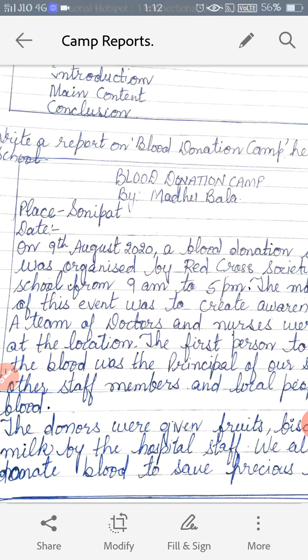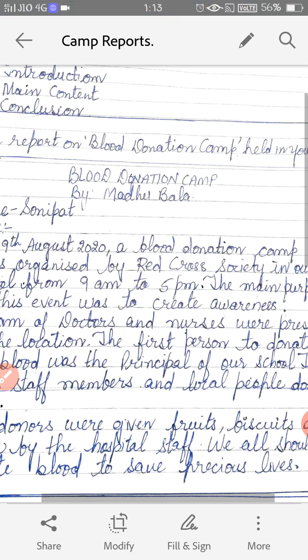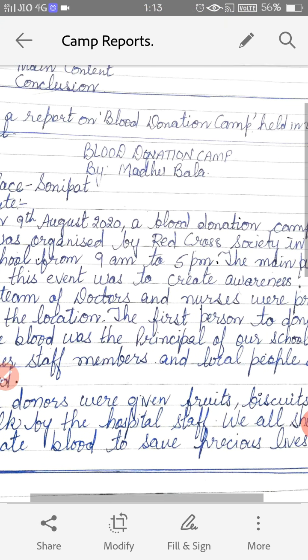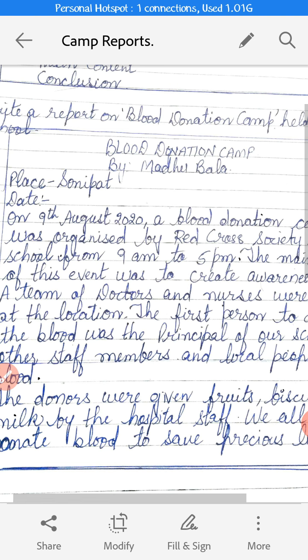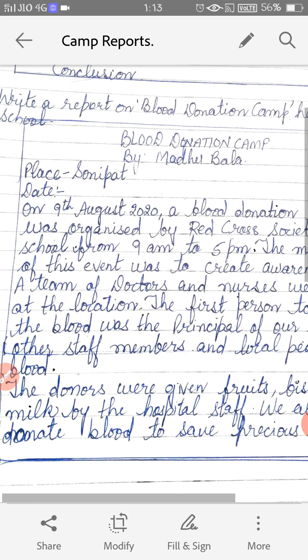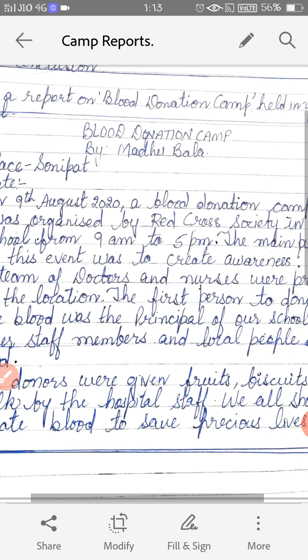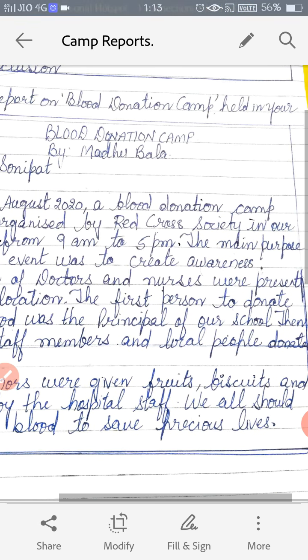So here I am telling you, on 9th of August 2020 a blood donation camp was organized by Red Cross Society in our school from 9 a.m. to 5 p.m. So in these three lines I have explained each and everything: when, where, and time also I have mentioned. Now I am explaining the question, answer of why this camp was organized.